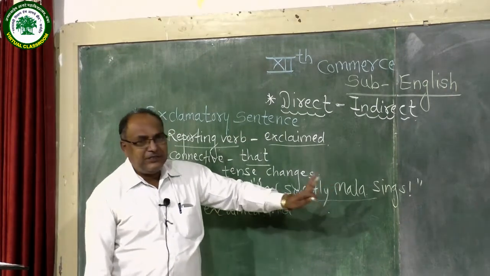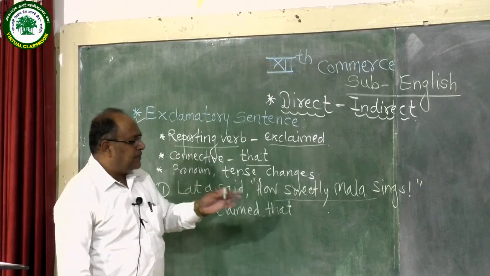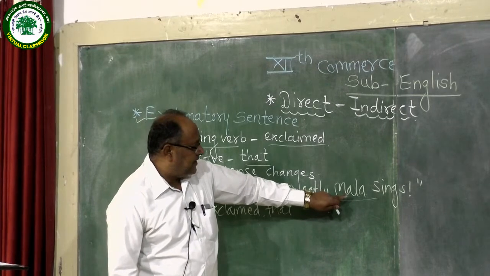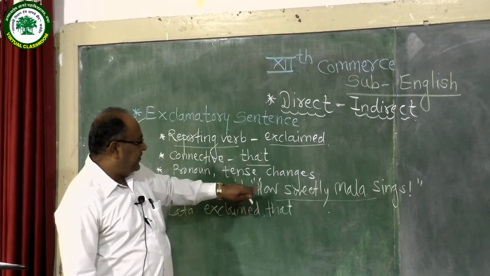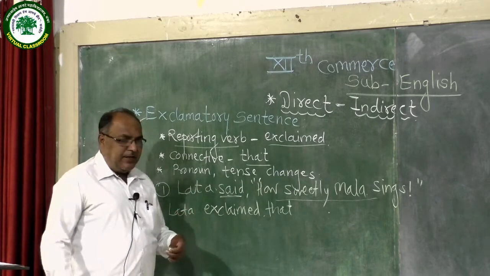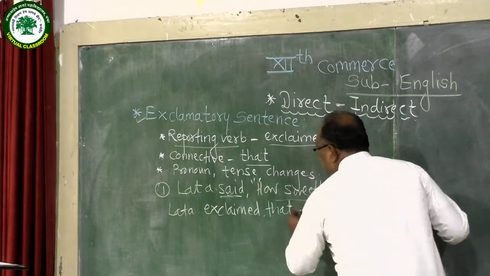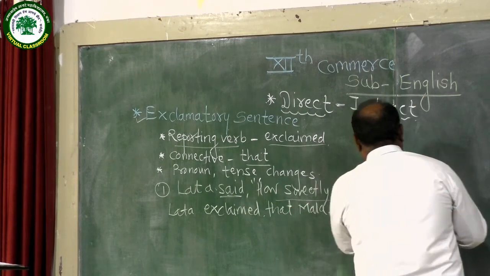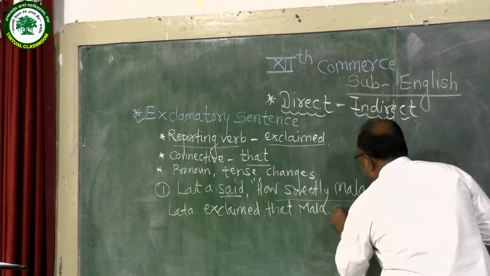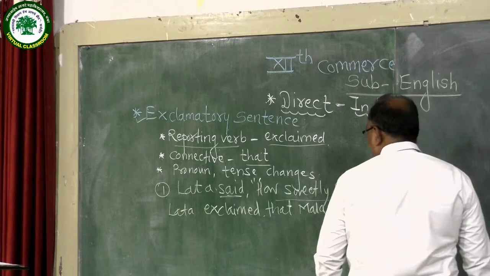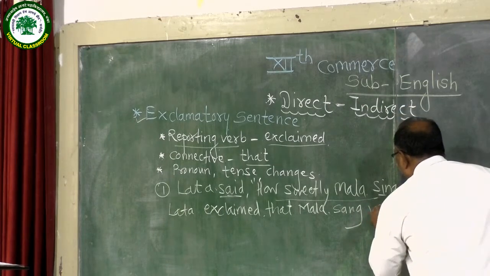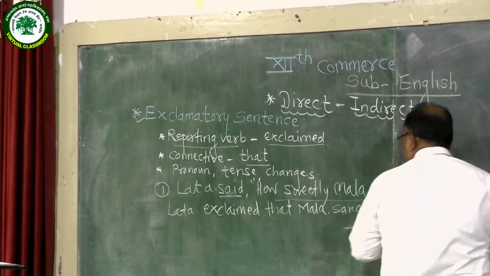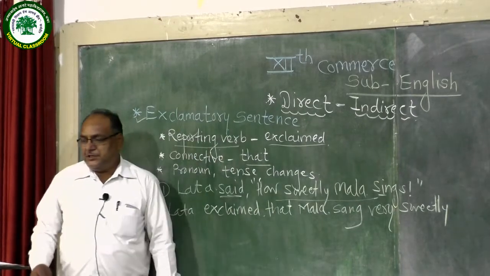Then the important step: make a rough statement of this exclamatory part. How sweetly Mala sings is an exclamatory sentence, and you should make an assertive sentence of it. The assertive sentence should begin with the subject: Mala sings very sweetly. How is replaced by very. So this is the rough statement we make. Lata exclaimed that Mala sings. Simple present tense is changed into simple past tense: Lata exclaimed that Mala sang very sweetly. So in this way we should change an exclamatory sentence into indirect narration.